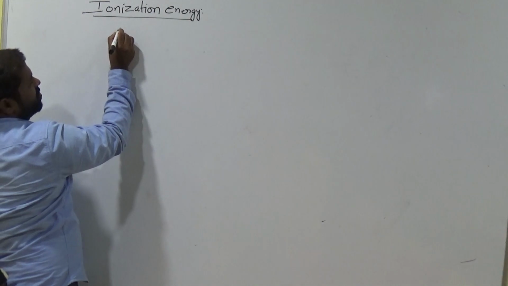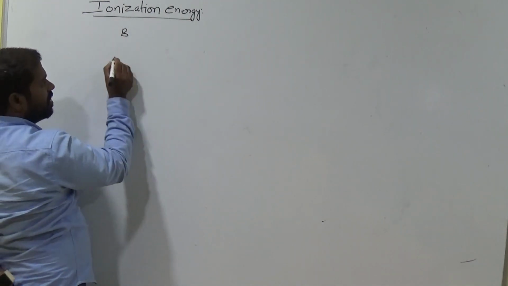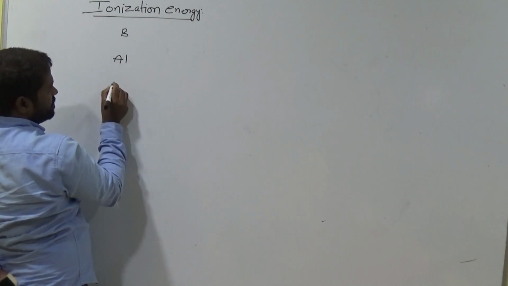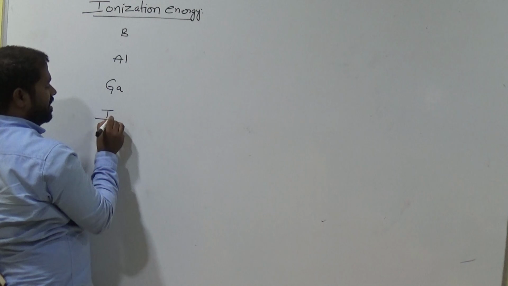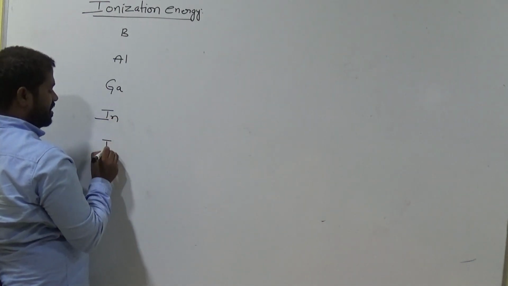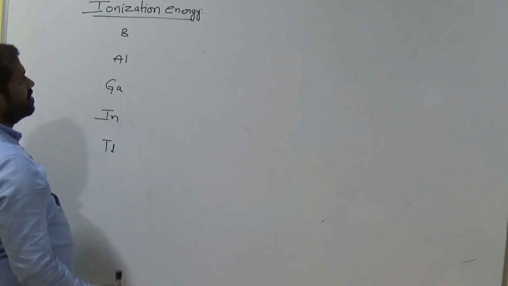Now these are 13th group elements: boron, aluminum, gallium, indium and thallium. Am I right? So